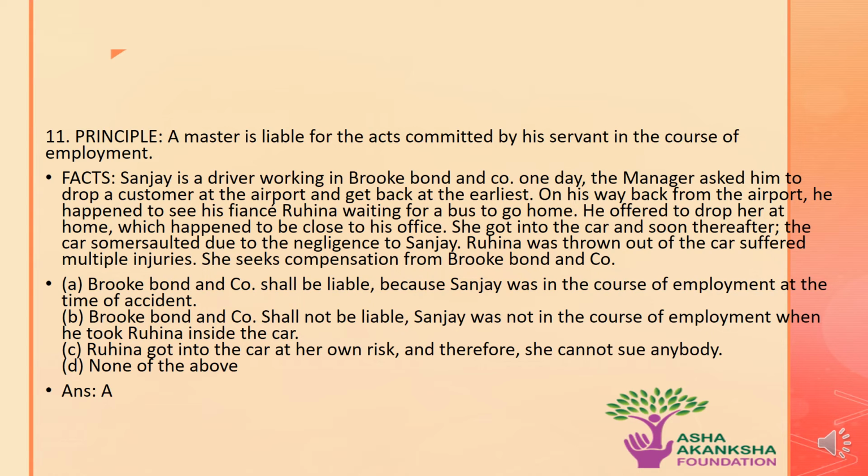The options are: A, Brookbond and Company shall be liable because Sanjay was in the course of employment at the time of the accident. B, Brookbond and Company shall not be liable because Sanjay was not in the course of employment when he took Ruhina inside the car. C, Ruhina got into the car at her own risk and therefore she cannot sue anybody. Or D, none of the above. The correct answer to this question is option A, that is, Brookbond and Company shall be liable because Sanjay was in the course of employment at the time of the accident.